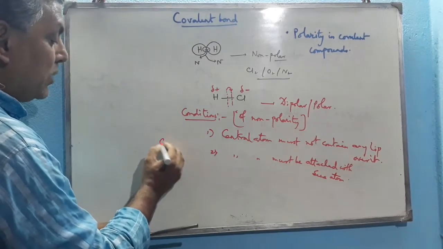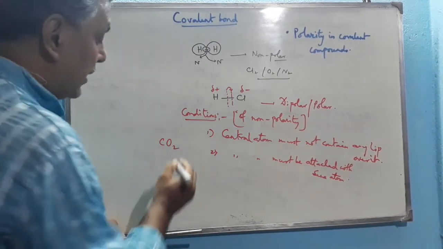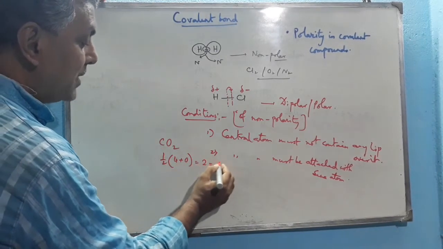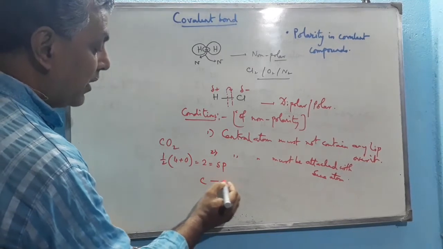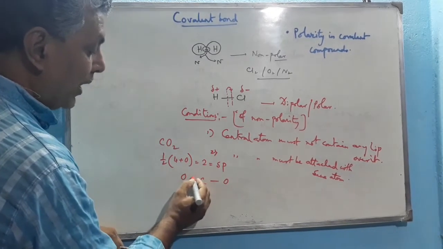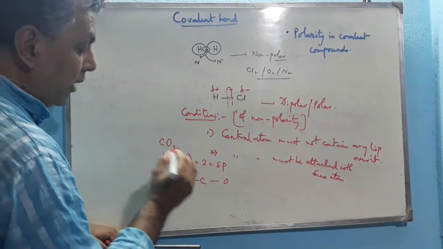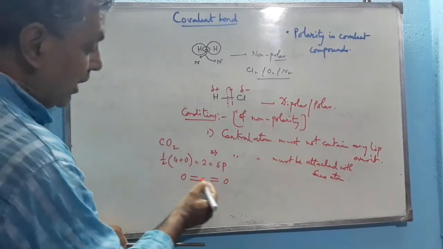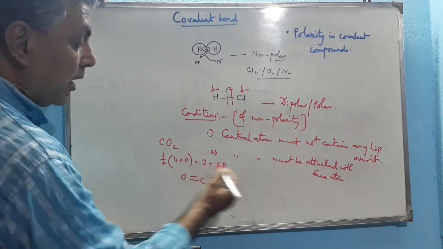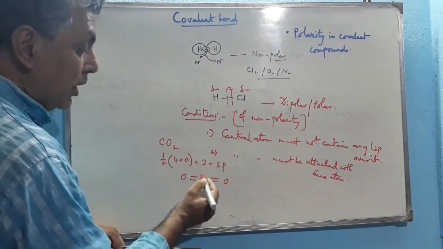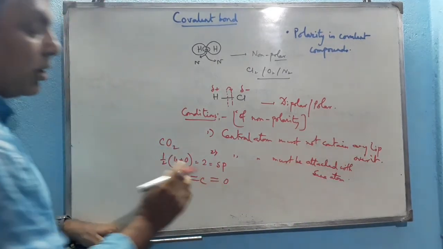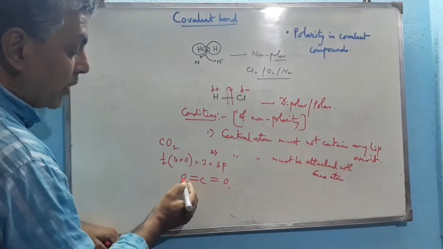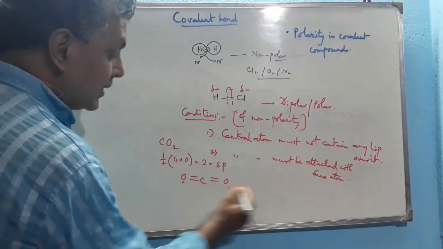Like in case of CO2, we know that the hybridization state of carbon is half into 4 plus 0, that means 2, that means sp hybridized. So the structure is linear. To fulfill the valency, I have already told that a pi bond will be incorporated. So, C double bond O double bond O. This is the structure of the CO2 molecule, which is linear. So carbon doesn't contain any lone pair over it because all the tetravalence is fulfilled. Again, it must be attached with the same atom. See that both the atoms are the same. Both the atoms are oxygen.